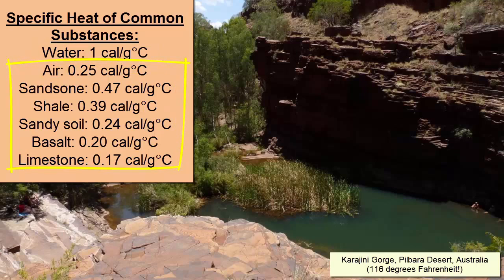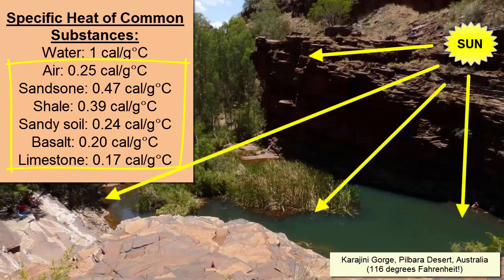Each type of rock has a different specific heat. In this image of the Karijini Gorge in the Pilbara Desert of Western Australia, the temperature is 116 degrees Fahrenheit. That's hot! If you were in this environment right now, where would you go to cool down? First choice for me, the water.